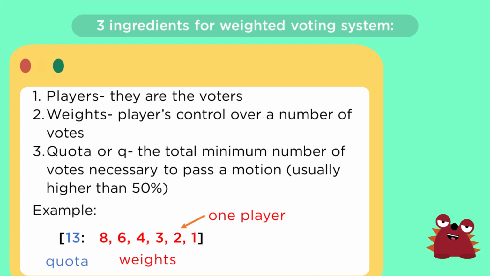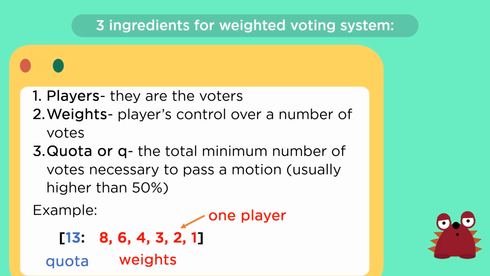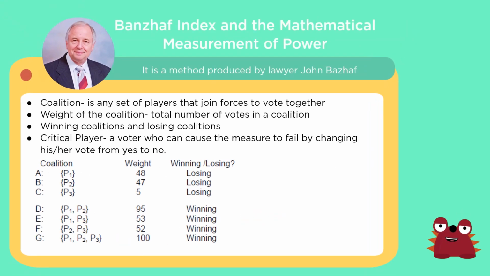So dito sa example na meron tayo, we can see the number 13, which represents the quota. Next, we have the numbers 8, 6, 4, 3, 2, 1. Each number is one player. And yung 8, yung value ng 8 is the weight na meron yung isang player. Next, we have the concept of Banzhaf index and the mathematical measurement of power.